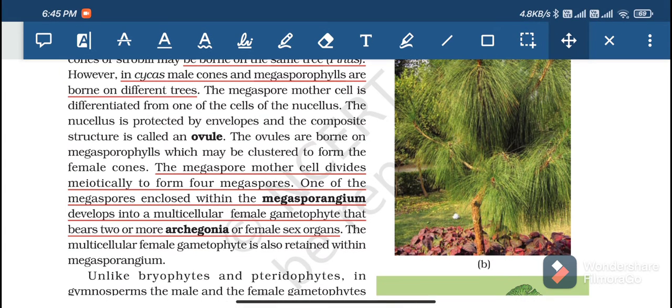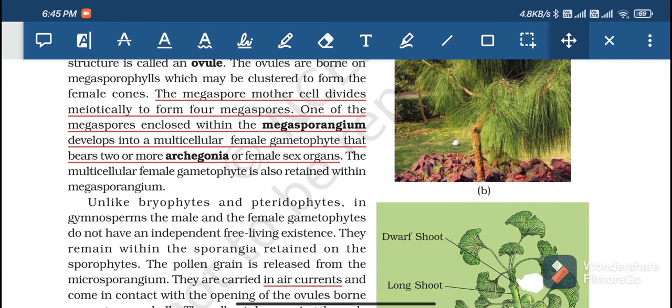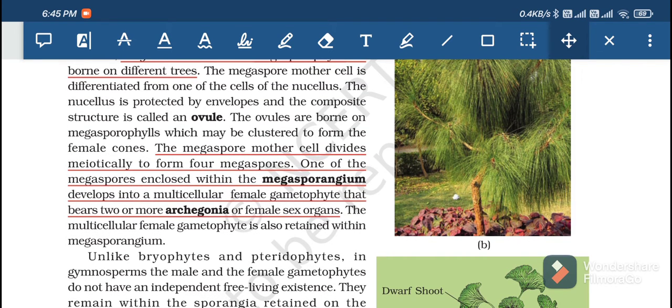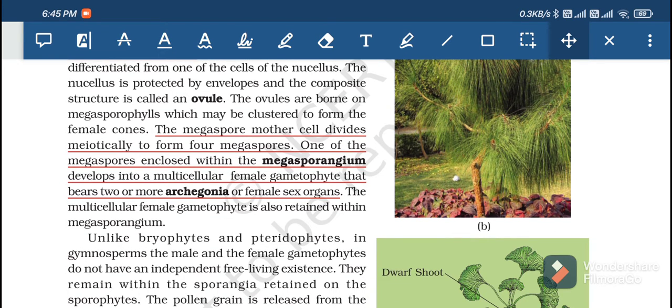Next, the ovule is borne on the megasporophyll, which may be clustered into female cones. The megaspore mother cell divides to form 4 megaspores. The megaspore mother cell, that is MMC, divides to form 4 megaspores.